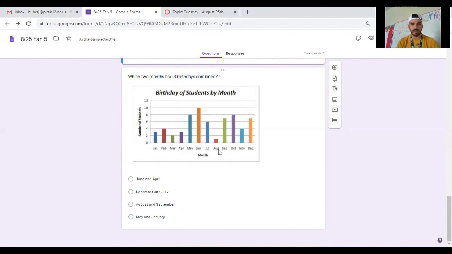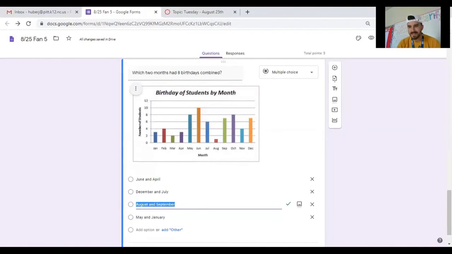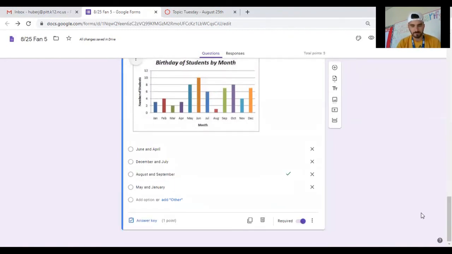All right, August and September. August only has 1, September has 7. 7 and 1 gives us 8 combined, but you're going to check D just in case. Might have made a mistake. If we look at May and January, May's got 8 already, and January's got 3 more on top of that, so that couldn't be the answer. So your answer would be C, August and September.